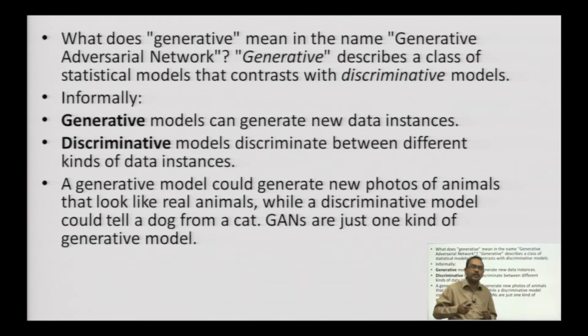So, you should be in a position to design a transform function in the generator, so that it keeps on generating the fake data that is almost equal or nearer to the real data that can fool the discriminator. That is the objective of the generator. So, generative models, they can generate new data instances. Discriminative models, they can discriminate between different kinds of data instances. A generative model could generate new photos of animals that look like real animals, while a discriminative model could tell a dog from a cat. So, GAN is a generative model where data is generated.